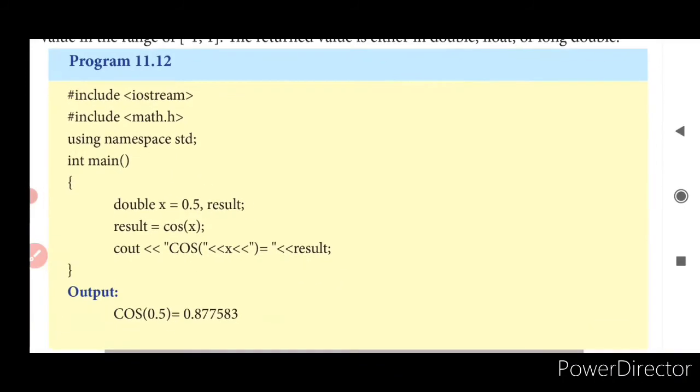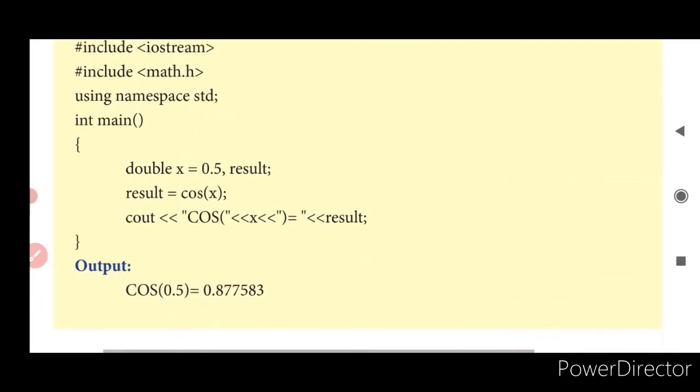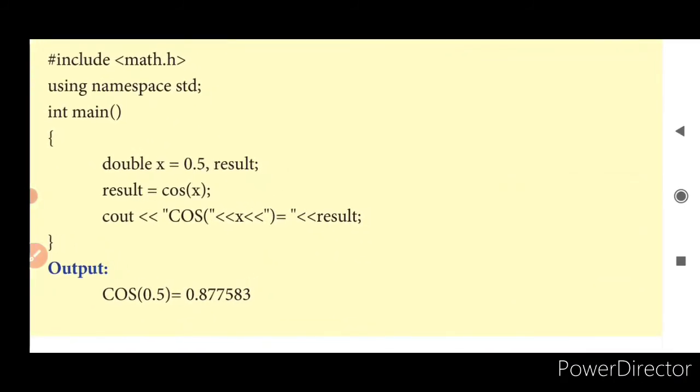Here we have taken double x equal to 0.5, where x is a variable of double data type. Now there is another variable called result, which is also a double data type. We are assigning a value to result, which is cos of x. What is the value of x? 0.5. So cos 0.5 will return a double value.